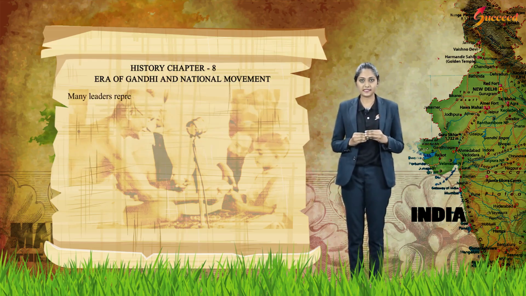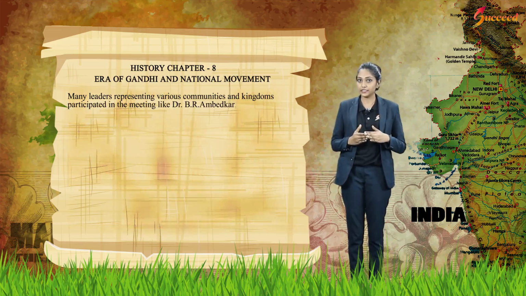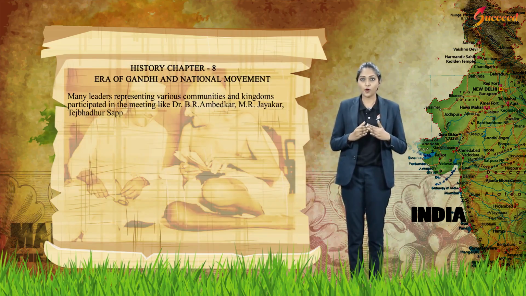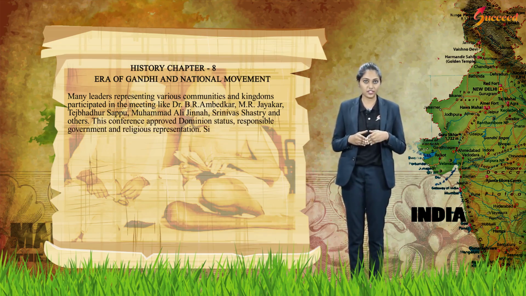Many leaders representing various communities and kingdoms participated in the meetings, like Dr. B.R. Ambedkar, M.R. Jayakar, Muhammad Ali Jinnah, Srinivasa Shastri and others. This conference approved dominion status, responsible government and religious representation.